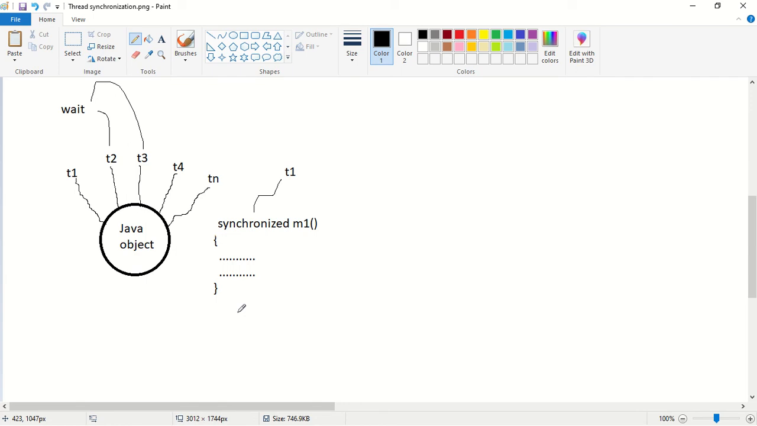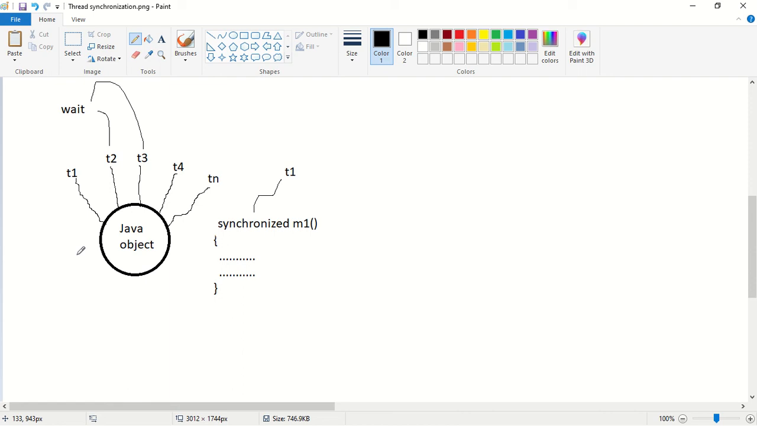So what is synchronized? Synchronized is a modifier in Java which is applicable only for methods and blocks. Synchronized cannot be applied to classes and variables. Next, if multiple threads are trying to operate on the same Java object, there might be a chance of getting what? A data inconsistency problem. This data inconsistency problem can be resolved using what? It can be resolved using synchronized methods.